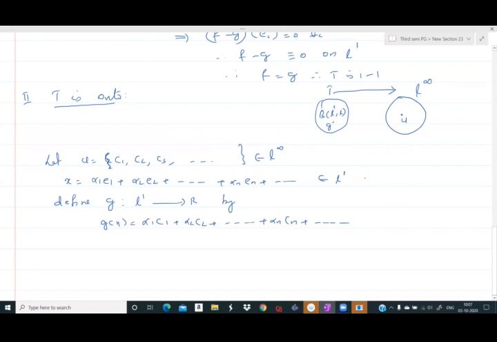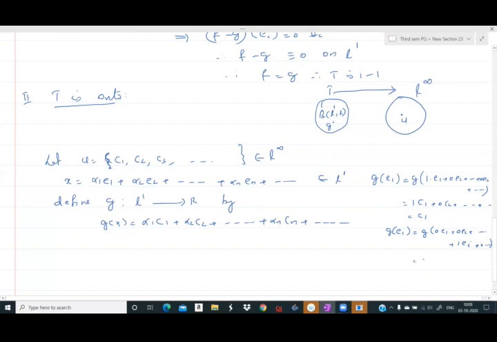And we can see clearly that with this definition, g of e1 is equal to, see, e1 can be written as 1 e1 plus 0 e2 plus etc. plus 0 en plus etc. So with this definition, g of this is 1 c1 plus 0 c2 plus etc. So this is c1. g of ei in general is g of 0 e1 plus 0 e2 plus etc. plus 1 ei plus 0 etc. So that by definition this is ci.